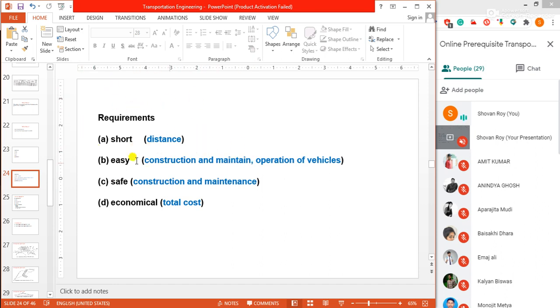Whatever, after these requirements, we can remind these things: short distance, easy construction and maintenance, operation of vehicles, safe construction and maintenance, economical total cost. Okay, so this way we can keep in our mind these four things: short, easy, safe, economical. After these requirements,